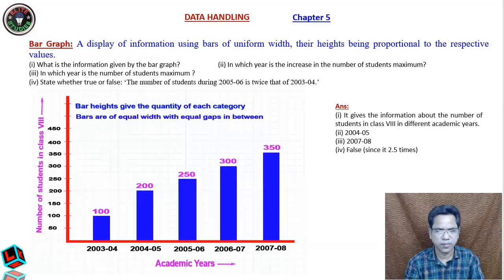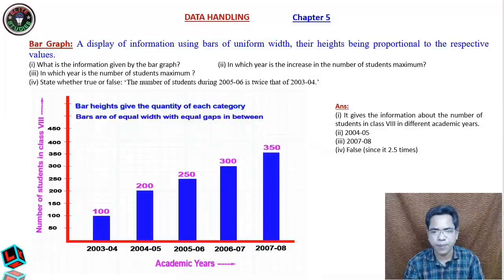So here is the answer. The first one, what is the information given by the bar graph? It gives the information about the number of students in class 8 in different academic years. Now next, in which year is the increase in the number of students maximum? In 2004 the increase is maximum, from 100 to 200. Then question number 3, in which year is the number of students maximum?